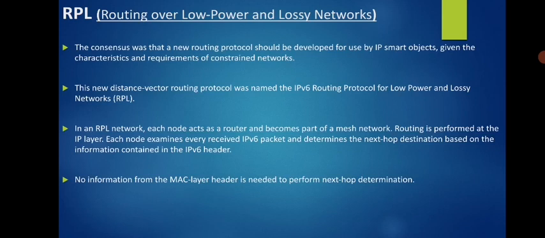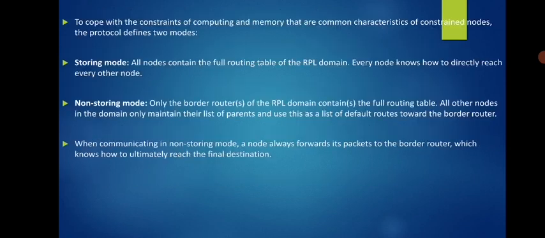No information from the MAC layer header is needed to perform next hop determination. So here we are not involving the MAC layer header format for identifying the next hop. Everything will be done in the IP layer itself. To cope with the constraints of computing and memory that are common characteristics of constrained nodes, the protocol defines two modes.